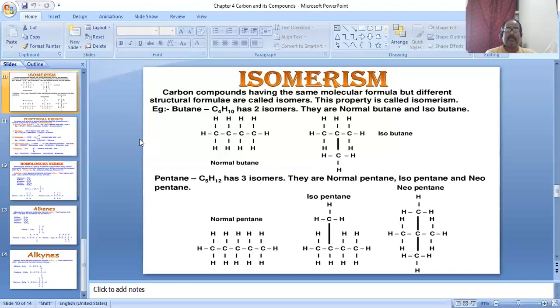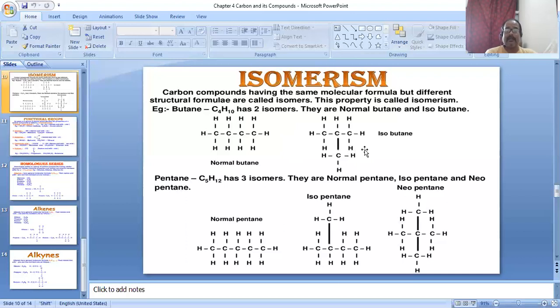So the first structure of butane is called normal or n-butane, and the second is called isobutane. In both structures the carbon count is 4 and the hydrogen count is 10. Why do we say isobutane?